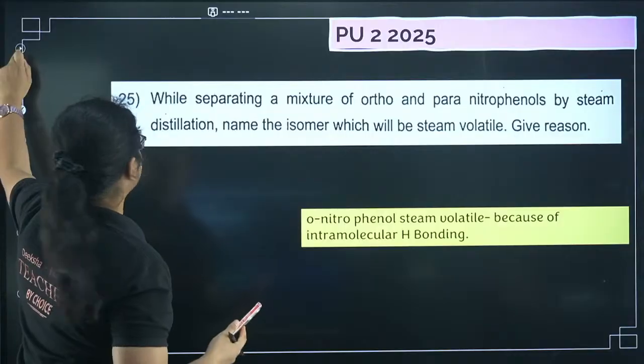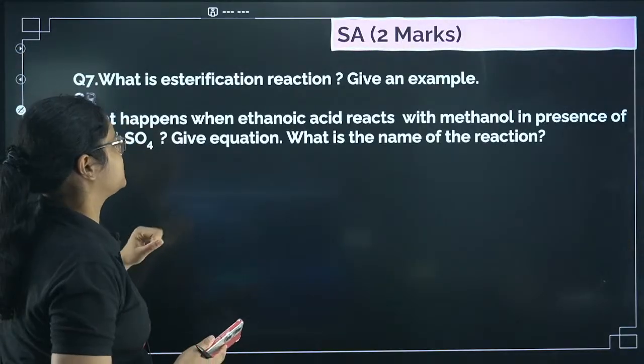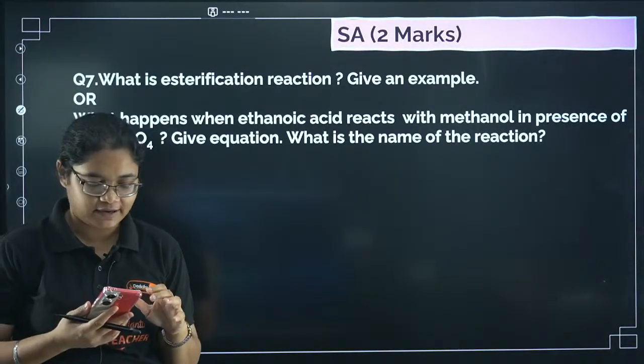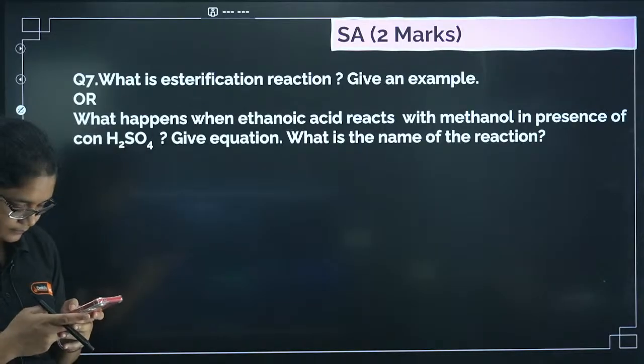Okay, next we'll have some 2-marker questions. What is esterification reaction? Give an example.